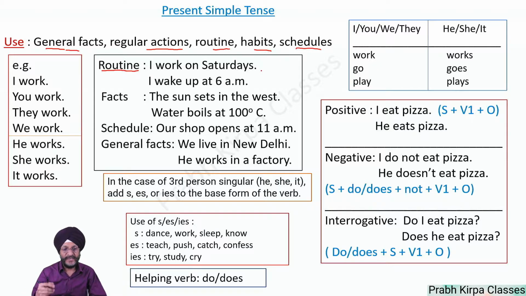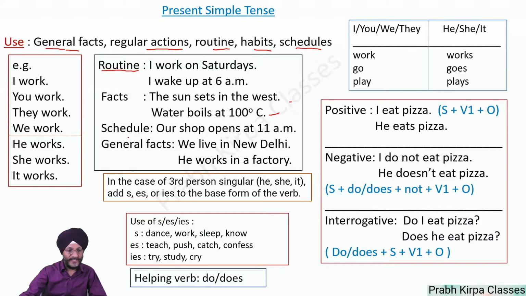It means that I usually work on every Saturday. I wake up at 6 a.m. Facts: The sun sets in the west. Water boils at 100 degrees Celsius.